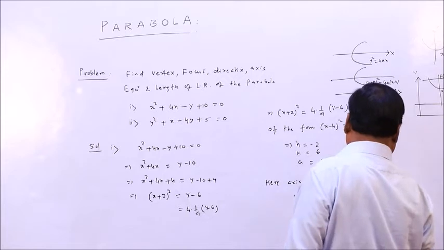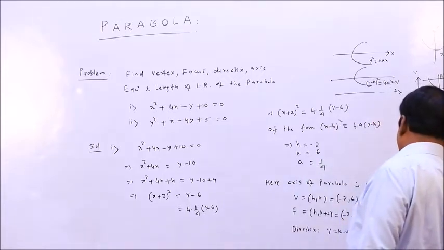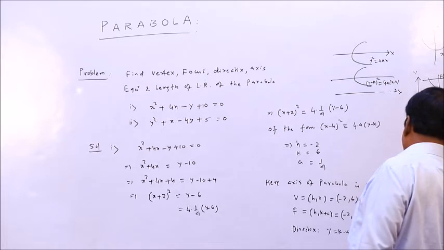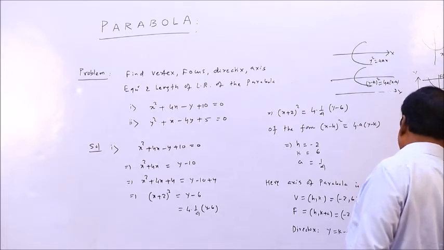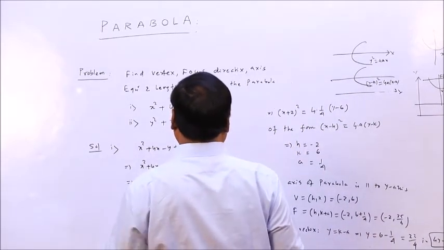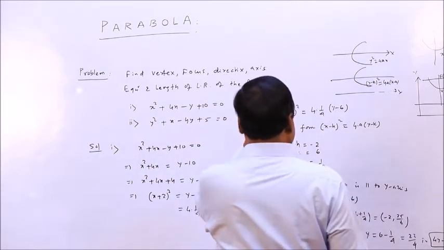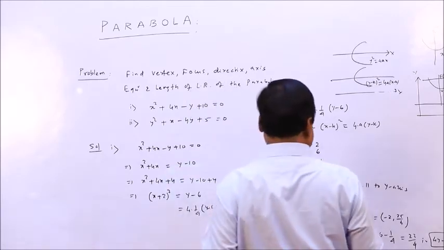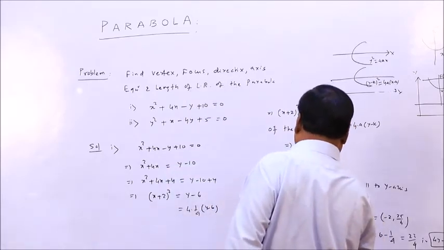So 24 minus 1, 23 by 4. That is 4y minus 23 equal to 0, this is the equation of the directrix. Then the equation and length of the lateral rectum. What will be the equation of the lateral rectum?